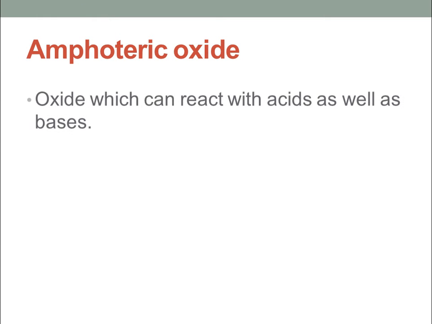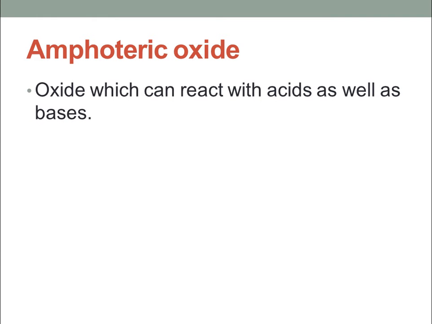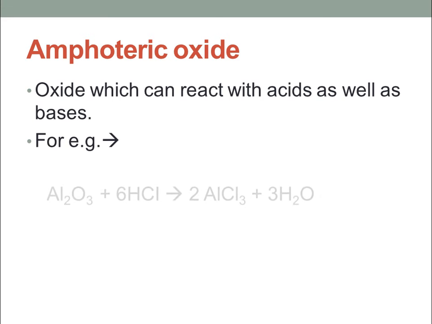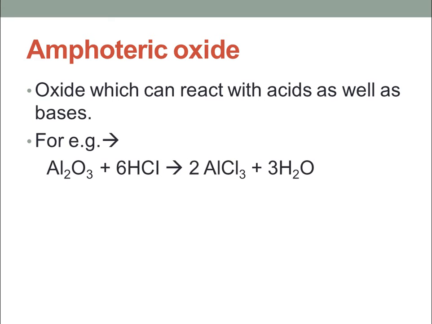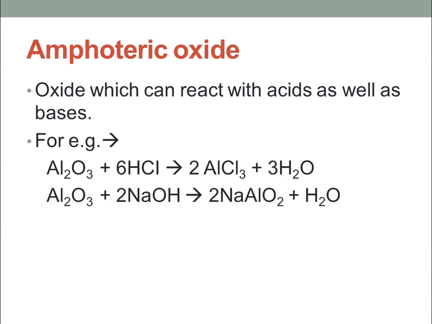So what is the definition of amphoteric oxide? Oxide which can react with the acid as well as base is called amphoteric oxide. For example, aluminum oxide, zinc oxide. You can see here the reaction of aluminum oxide with the acid will give aluminum chloride and water. Similarly, it may also react with NaOH, that means sodium hydroxide, that is a base, and gives sodium aluminate along with the water.